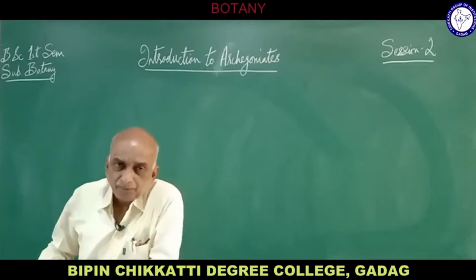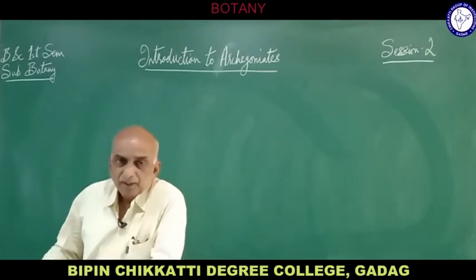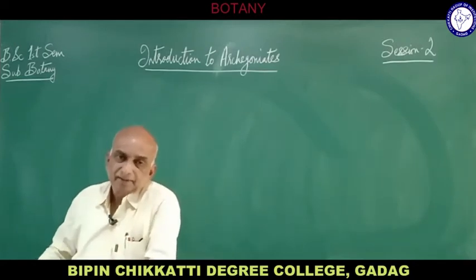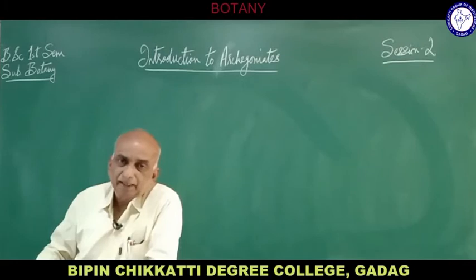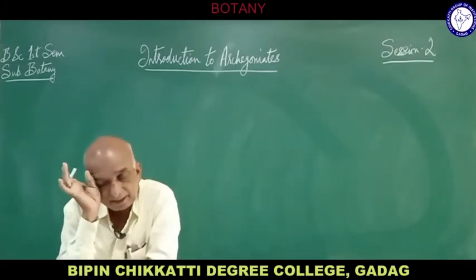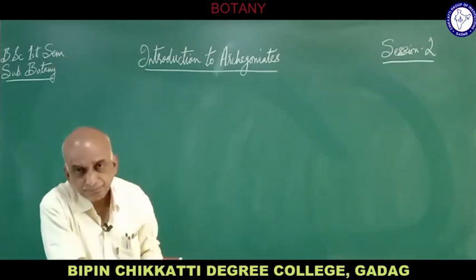In bryophytes, liverworts are primitive, whereas mosses are well developed, more evolved bryophytes. But bryophytes are non-vascular. They don't contain xylem and phloem. That is the basic characteristic of bryophytes.